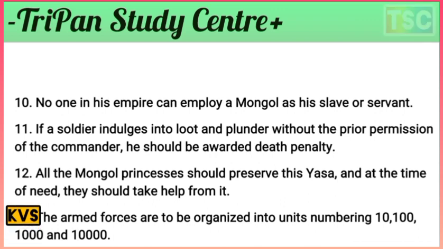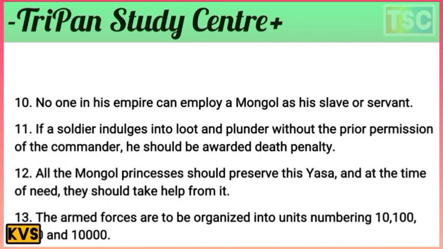The next rule is that no one in the empire can employ a Mongol as their slave or servant. If a soldier engages in loot and plunder without the previous permission of the commander, he should be given the death penalty here.